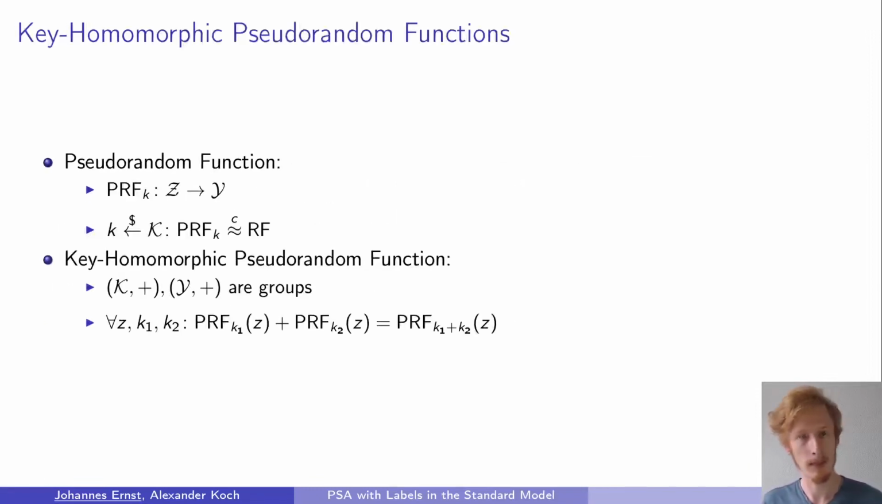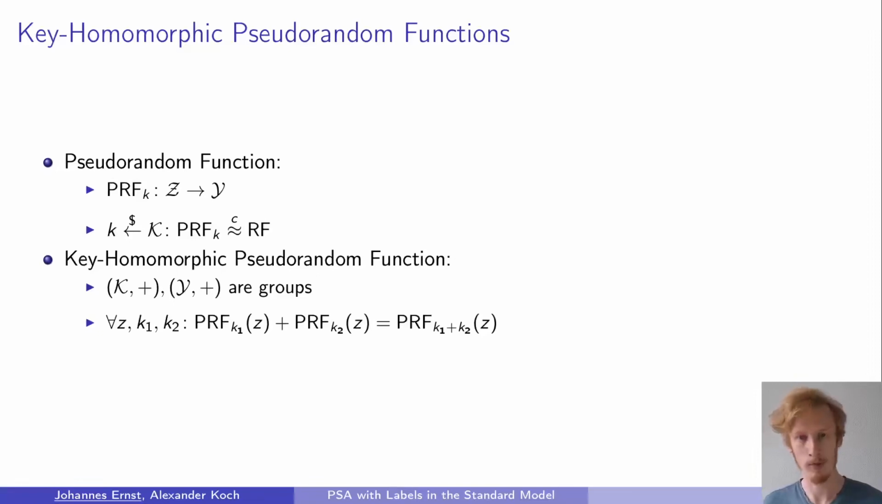Okay, in order to explain our scheme, I first have to explain key homomorphic pseudorandom functions. And I start with normal pseudorandom functions. So a pseudorandom function is indexed by a key k and maps from an input space Z to an output space Y. And when the key is chosen uniformly random from the key space, then the pseudorandom function should be computationally indistinguishable from the random function.